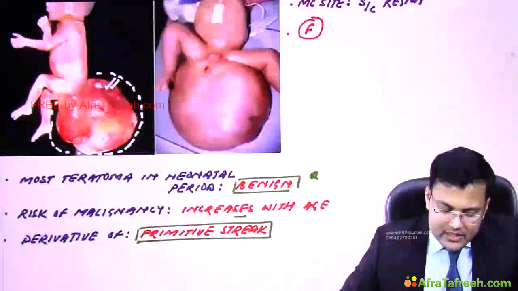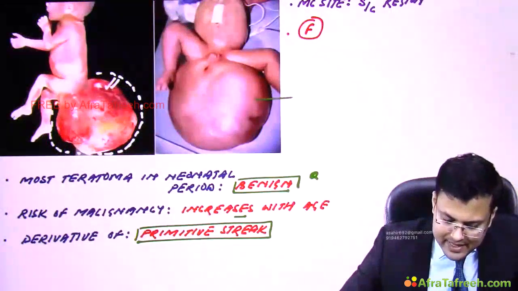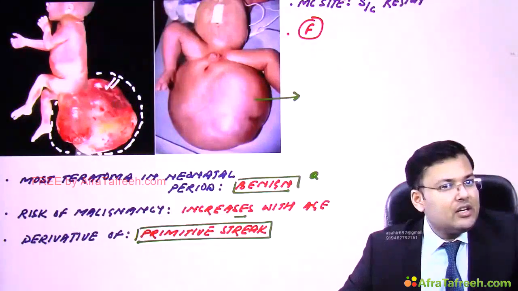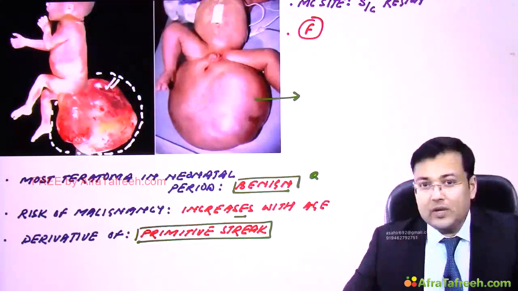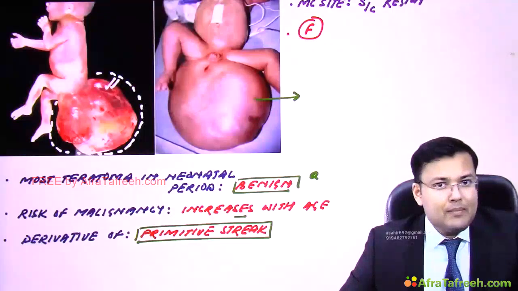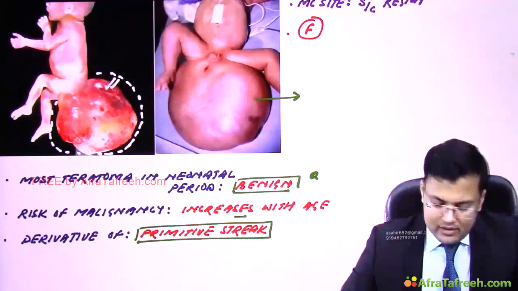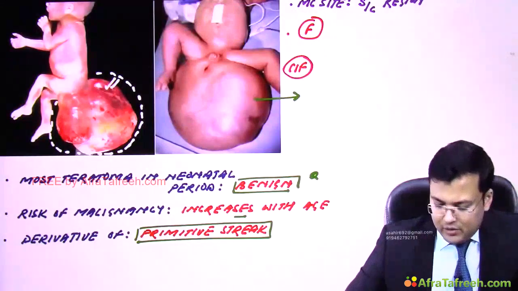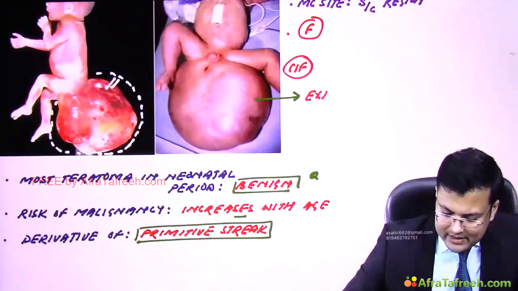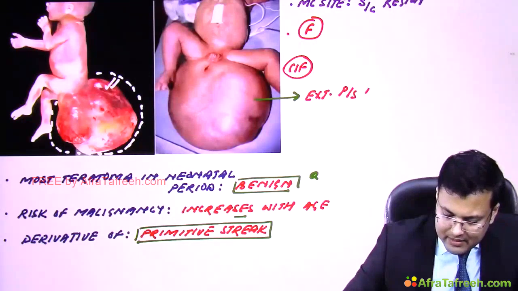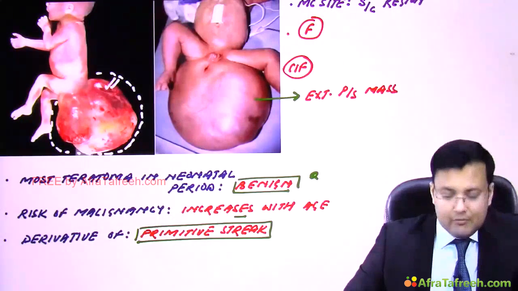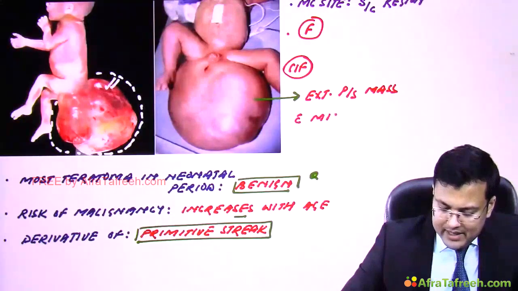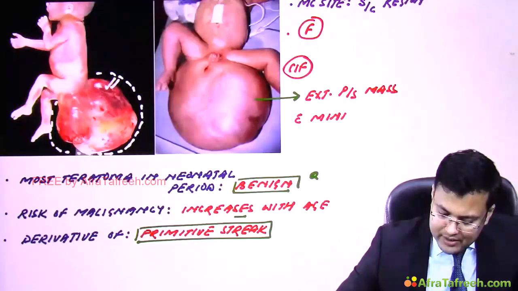Now see this lesion. You can see that mainly there is external presacral mass with minimal intrapelvic presacral component.